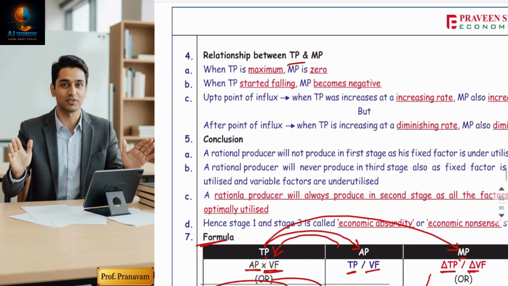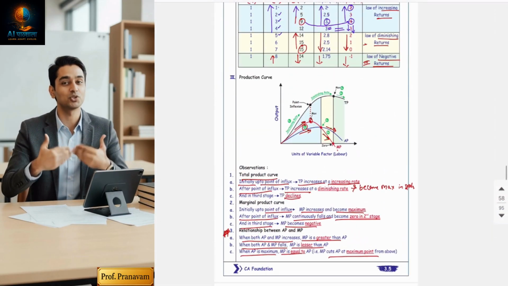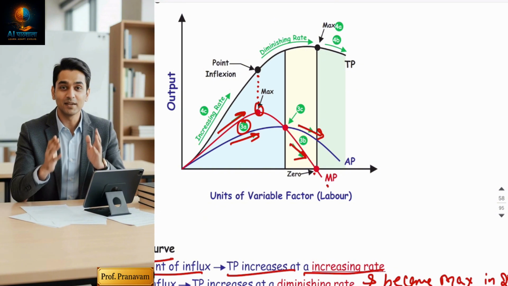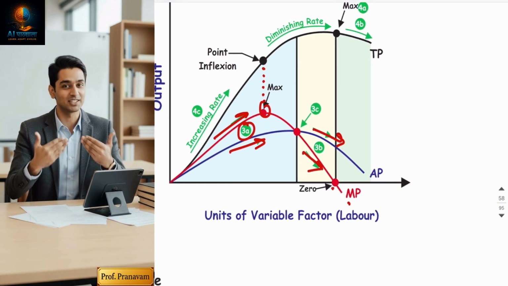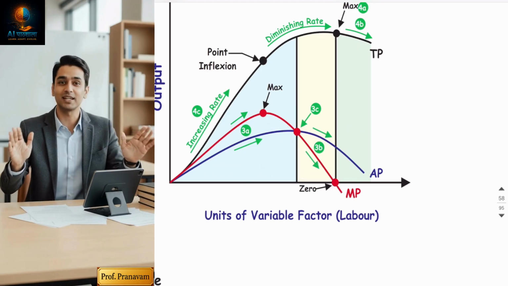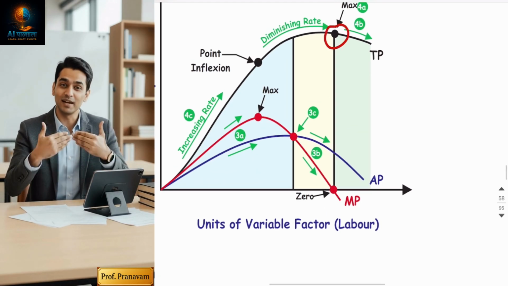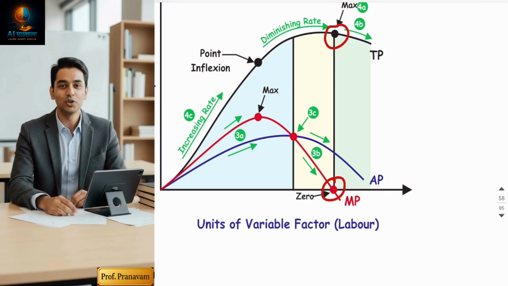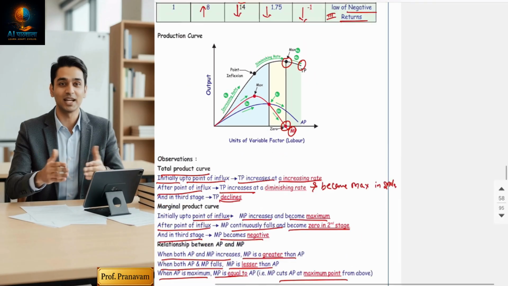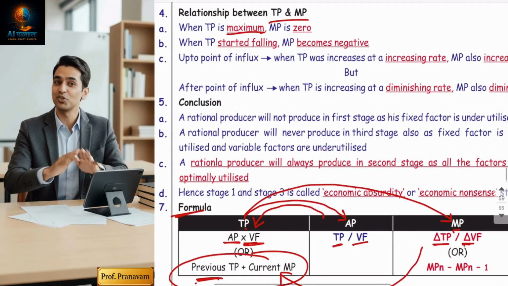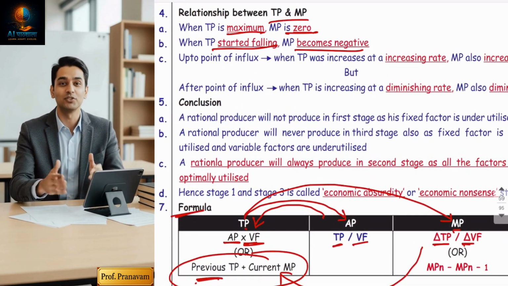Then fourth, the relationship between TP and MP. Very direct: there are again three relationships between total product and marginal product. First, when TP is maximum, MP is 0. When TP falls, MP becomes negative. So these are the two points. When TP is maximum, MP is 0. When TP starts falling, MP becomes negative.